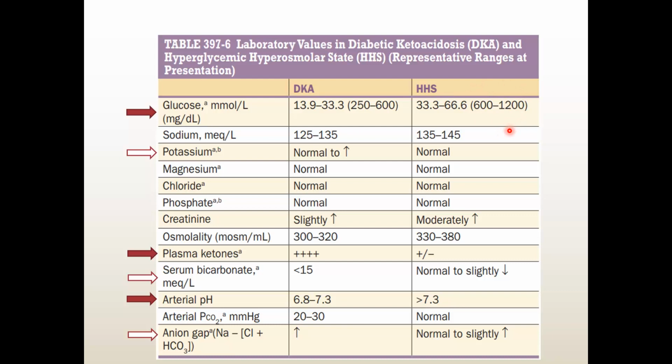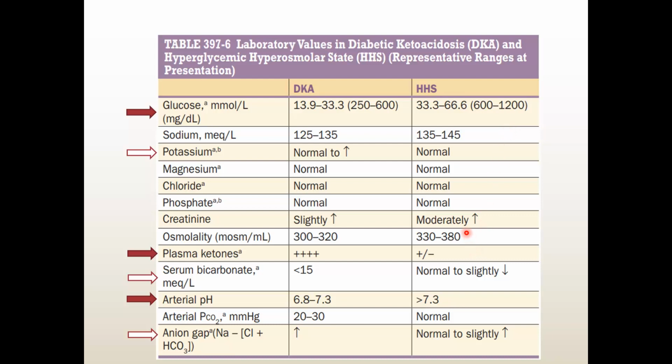So basically HHS patients are mostly type 2 diabetes mellitus patients. It is not a very acute condition. You can get a patient in an acute condition, but the build-up is relatively insidious in nature. The hyperglycemic state is being formed for about 1 week or 2 weeks or more. So it is a gradual increase of the blood glucose level.